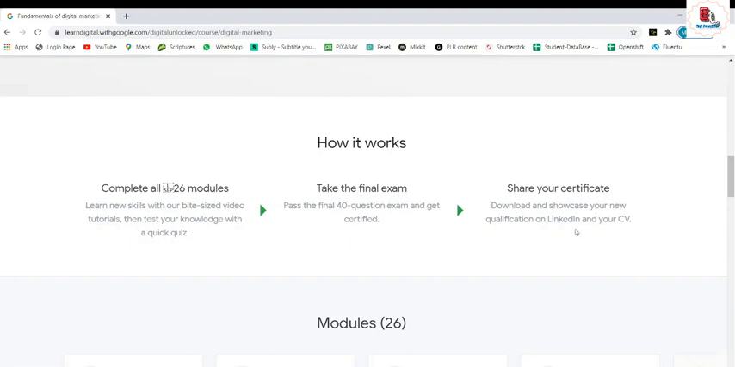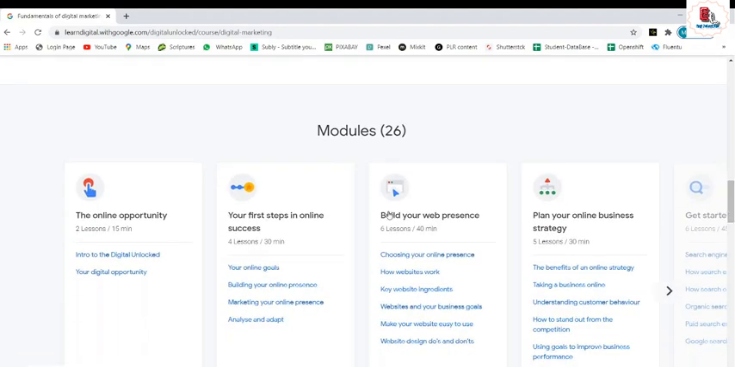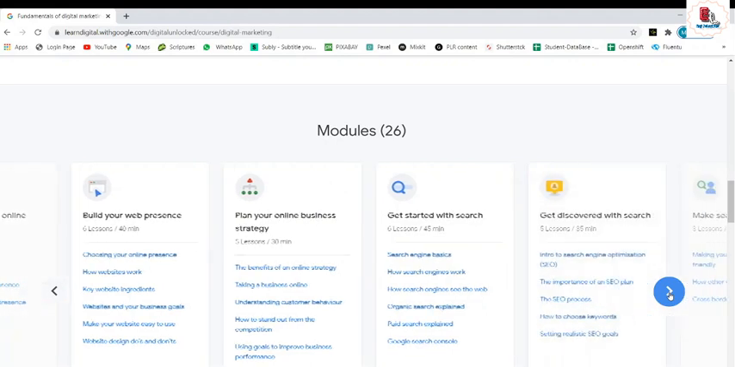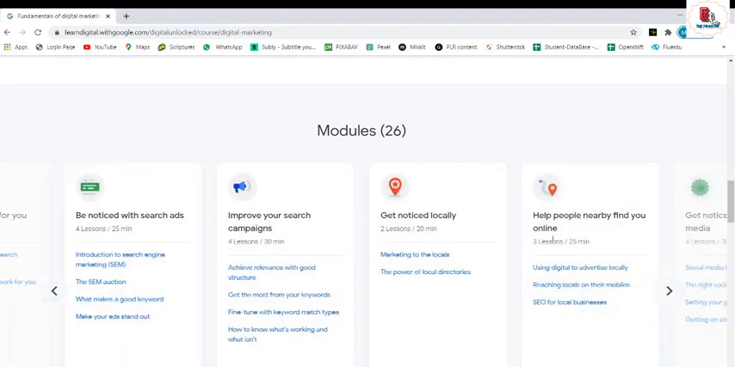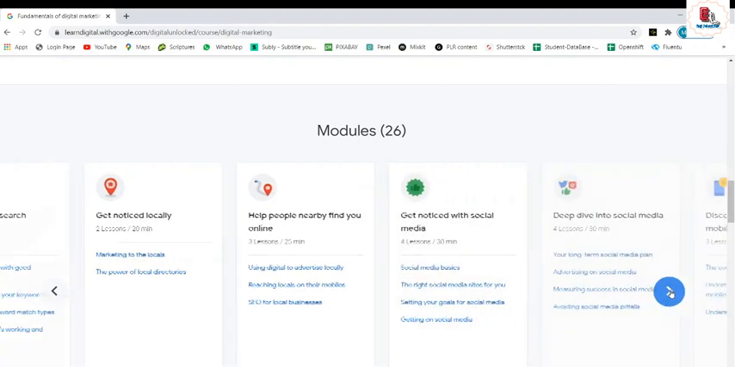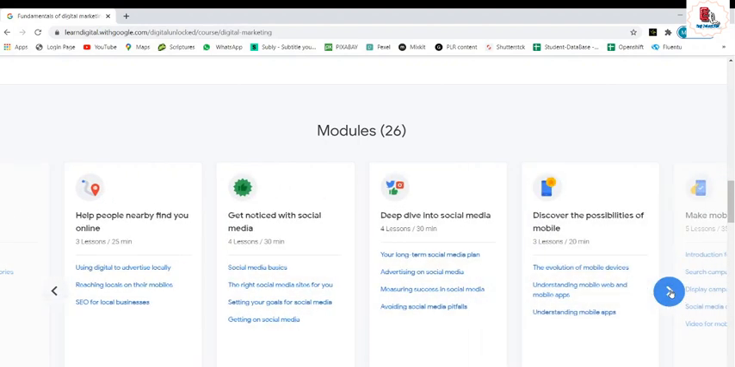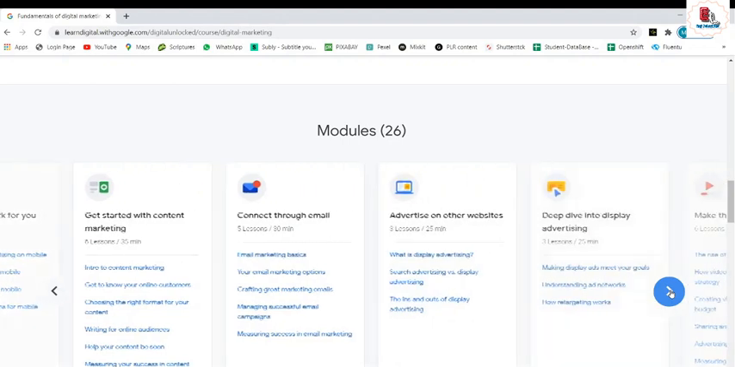For a few you need to pay. Otherwise, for the free certificate, once you clear the examination, you can share your certificate, download it and showcase your new qualifications on LinkedIn and your CV. You are also given the content of each module, what you are going to be taught on this. See, all the 26 modules have been given here. What you're going to learn, everything is given here.